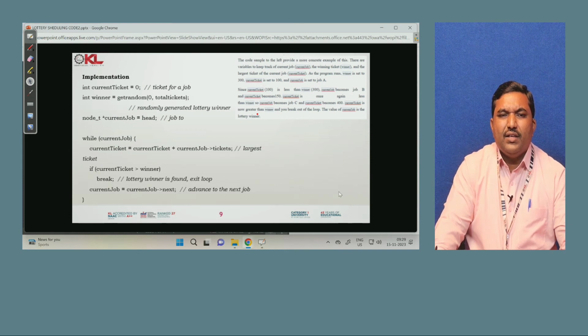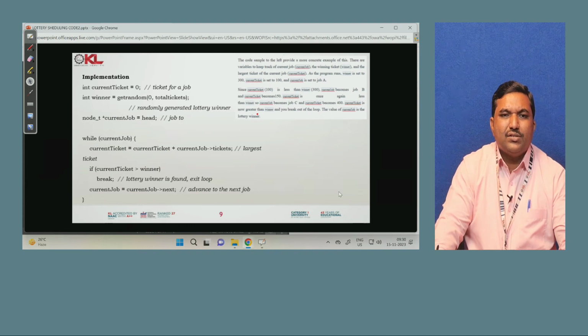This is the code I have implemented for the ticket lottery scheduling. Int current ticket is initialized for the ticket of a job. This simple code provides a more concentrated example. There are variables to keep track of the current job. The winning ticket is the winner, and the running total of tickets for the current job is the current ticket. As the program runs, the winning ticket is 300 and the current ticket is 100, and the job allocation completes.